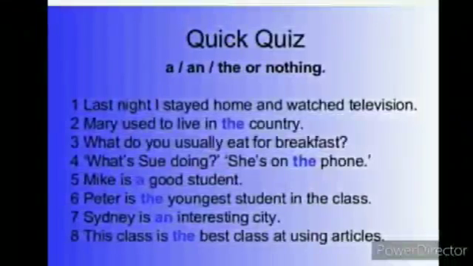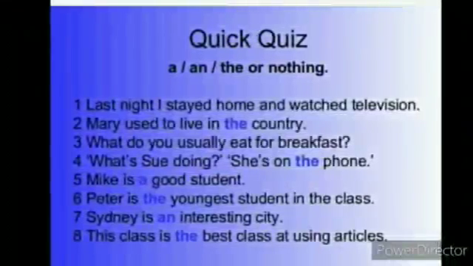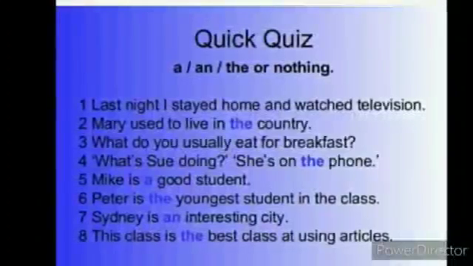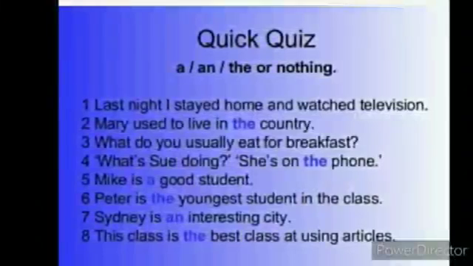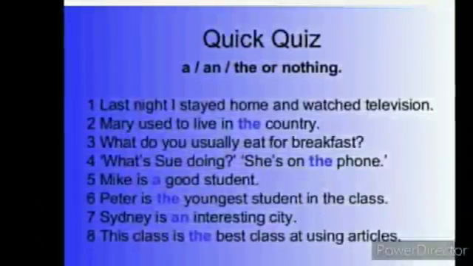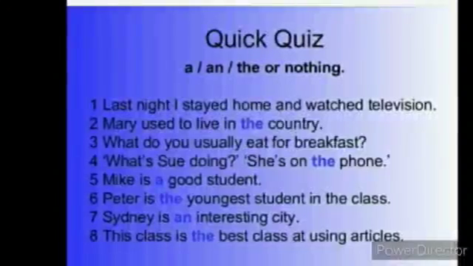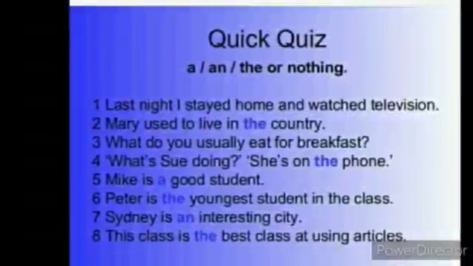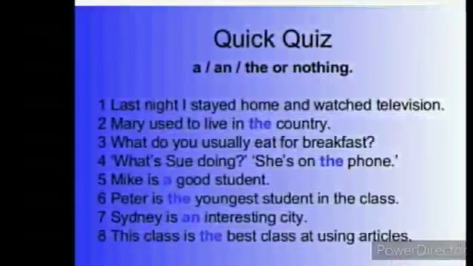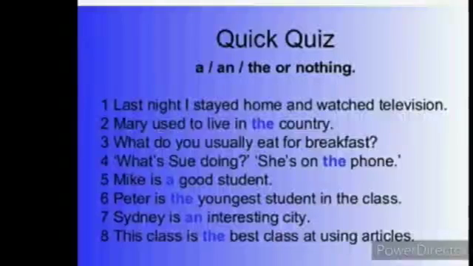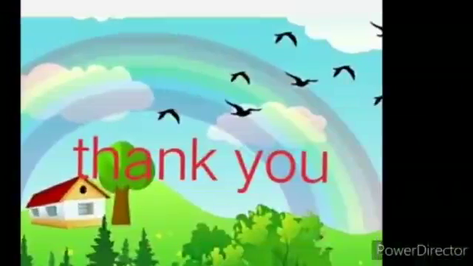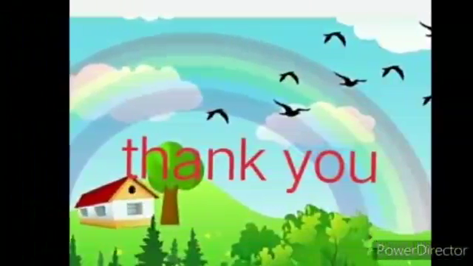Mike. Over here also we have not used any article. Mike is a good student. Peter. We have not used any article. Peter is the youngest student in the class. Sydney. We have not used any article over here. We have straight away started. Sydney is an interesting city. The class is the best class at using articles. Okay. Thank you everyone. Please write it down in your notebook.